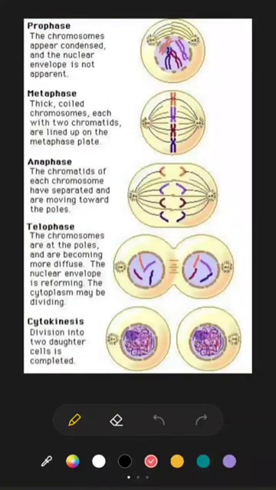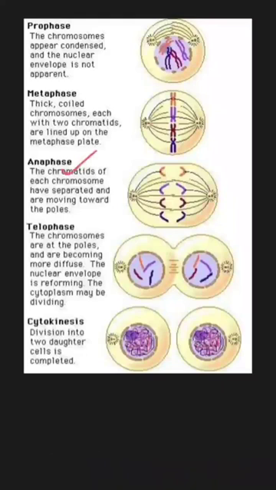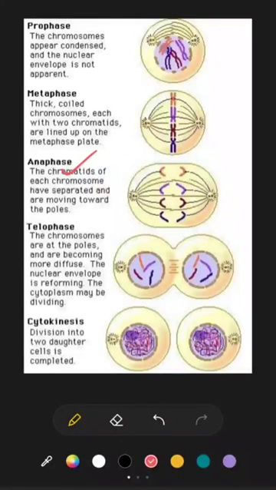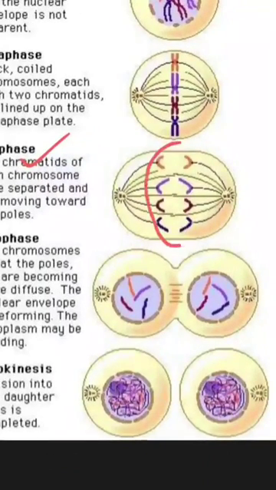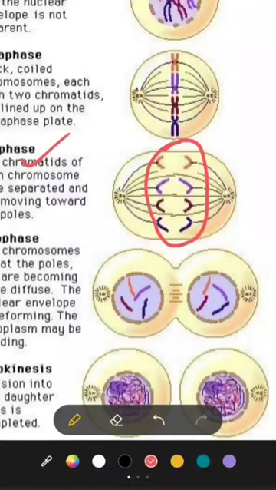Moving on to the third phase of karyokinesis, which is anaphase. In this phase of mitotic cell division, the two chromatids of each chromosome are separated. As you can see in this picture, the two chromatids have separated and they go towards opposite poles.